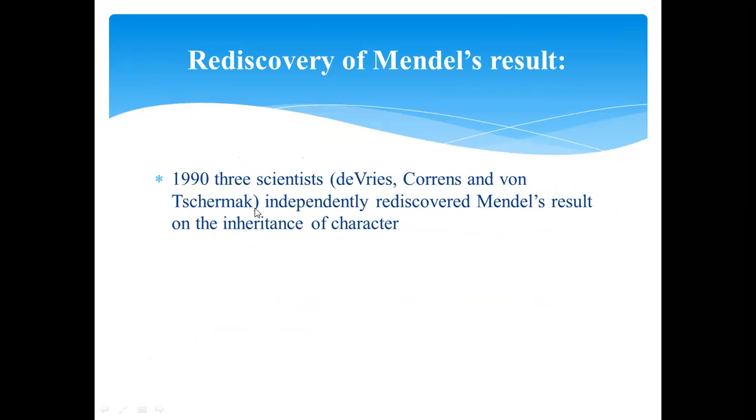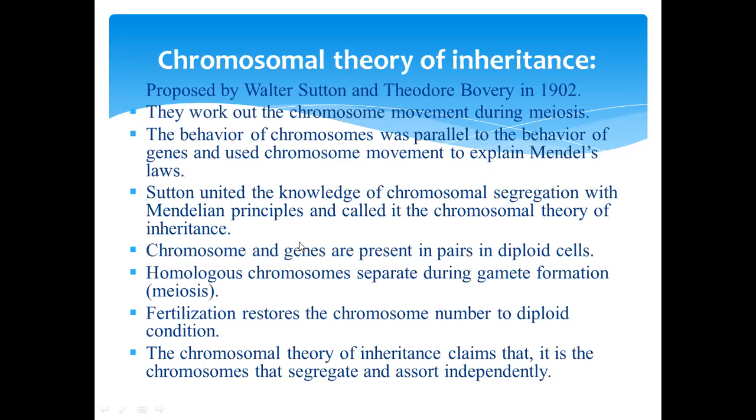Rediscovery of Mendel's result. In 1900, three scientists, De Vries, Correns, and von Tschermak, independently rediscovered Mendel's result on the inheritance of characters. Chromosomal theory of inheritance. This theory was proposed by Walter Sutton and Theodor Boveri in 1902.